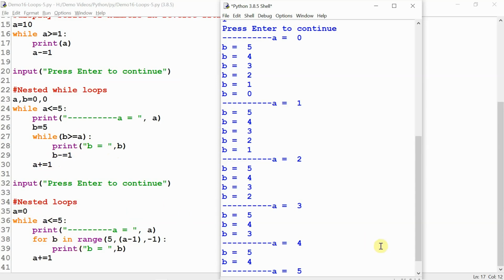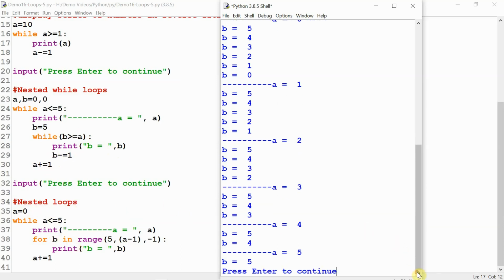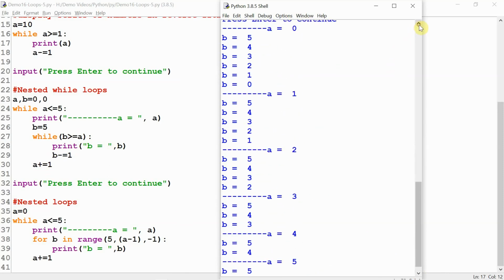The only difference is that the inner loop is a for loop, and there we are not going to control the loop. It will take care of it on its own. What we are doing is creating the range from 5 to A minus 1, one less, because stepping will start in reverse. See, minus 1 is the third argument and the output will be the same.